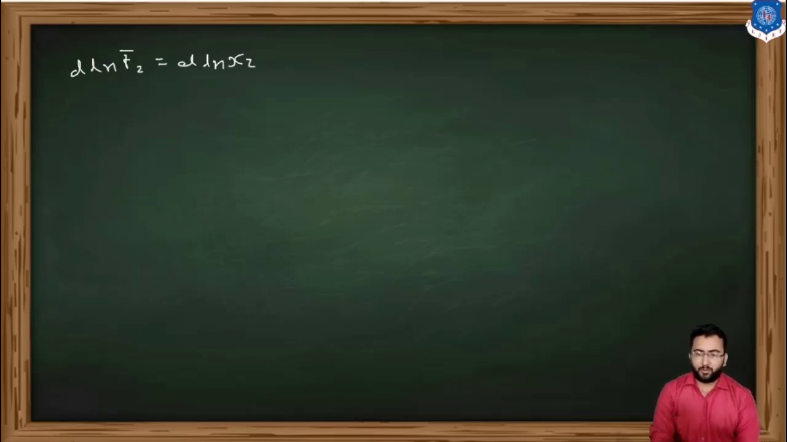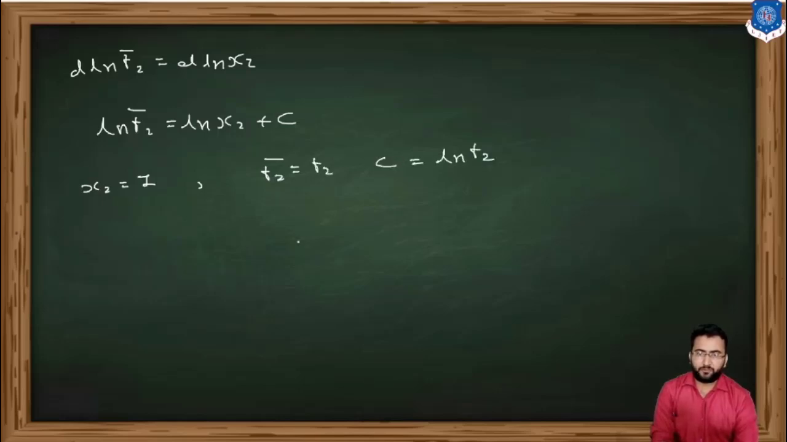Now integrating the above equation, we get ln f2 bar is equal to ln x2 plus c, where c is a constant of integration, where x2 is equal to 1. At that time f2 bar becomes f2 and c is equal to ln f2. If I take a pure component 2, then f2 bar becomes the pure fugacity f2 and c becomes ln f2. How does it become ln f2? If I put the value of the particular f2, then c is equal to ln f2.